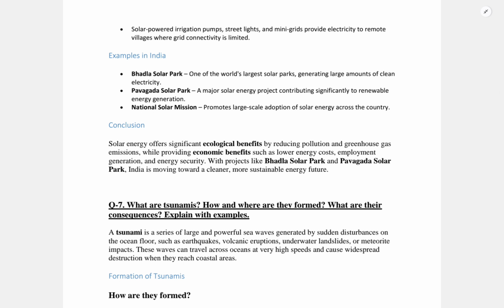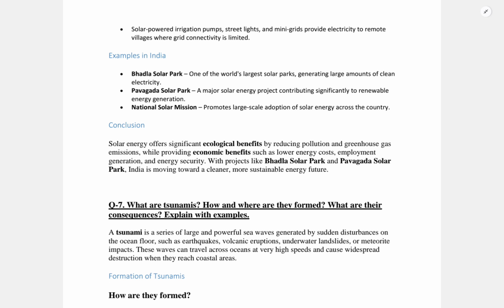Other benefits include significant cost savings, no transmission losses, increase in property values, and a boost to rural development. There is a government of India scheme known as the PM KUSUM scheme, where 10 lakh solar pumps are being installed, reducing farmers' irrigation costs. Solar pumps and microgrids support rural electrification and agriculture, boosting agricultural income as well.